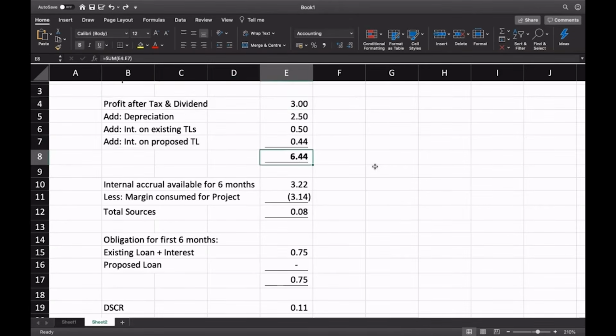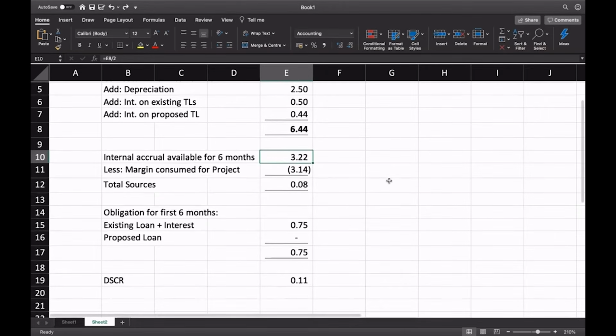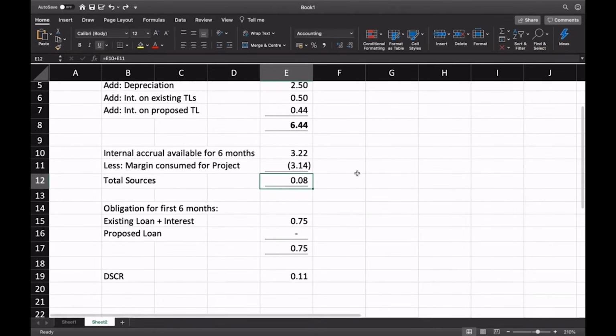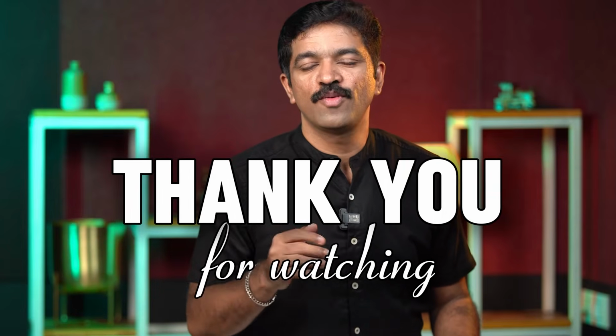So 6.44 is the annual position and this is the 6 months position, and if we use this substantially for meeting the margin, then nothing will be available for meeting the existing loan repayment obligation, and because of that, if they become a defaulter, it will eventually affect the proposed project also. So answering the question whether the internal accruals can be used as margin for this project, the answer should be a straight no.